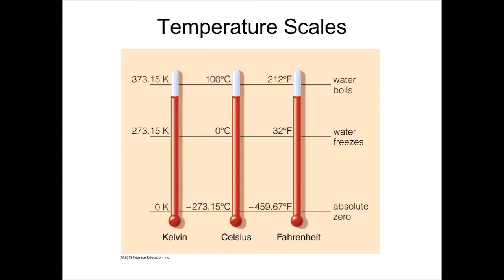After these systems were developed, though, physicists realized that there actually is a coldest temperature, and it would make sense to just put the coldest temperature at 0 as opposed to putting 0 in other places on the scale. And so in the sciences, we use kelvins to do this.